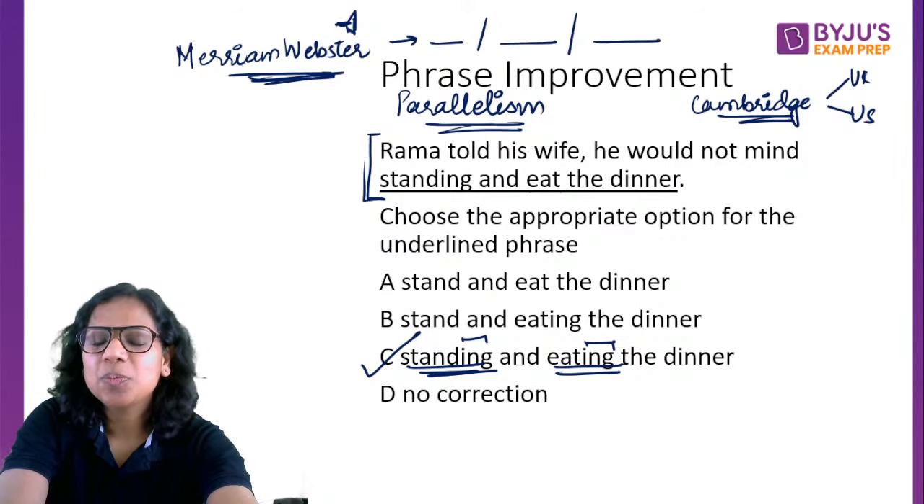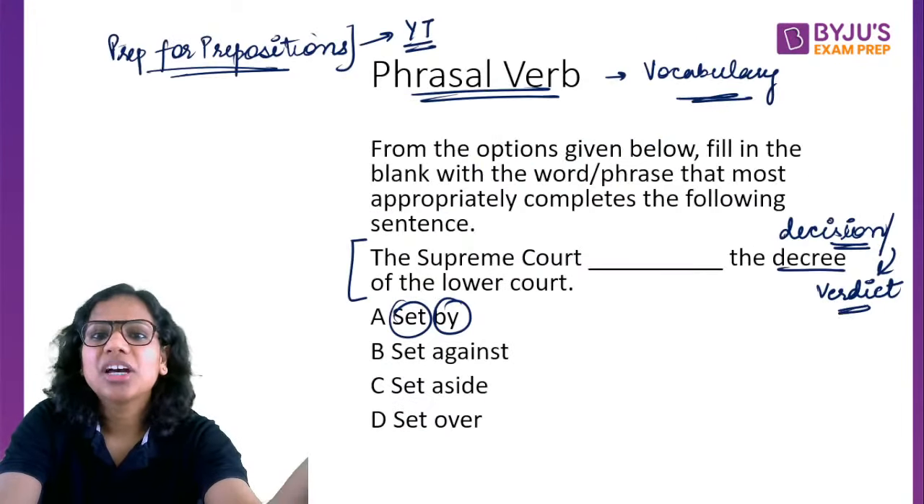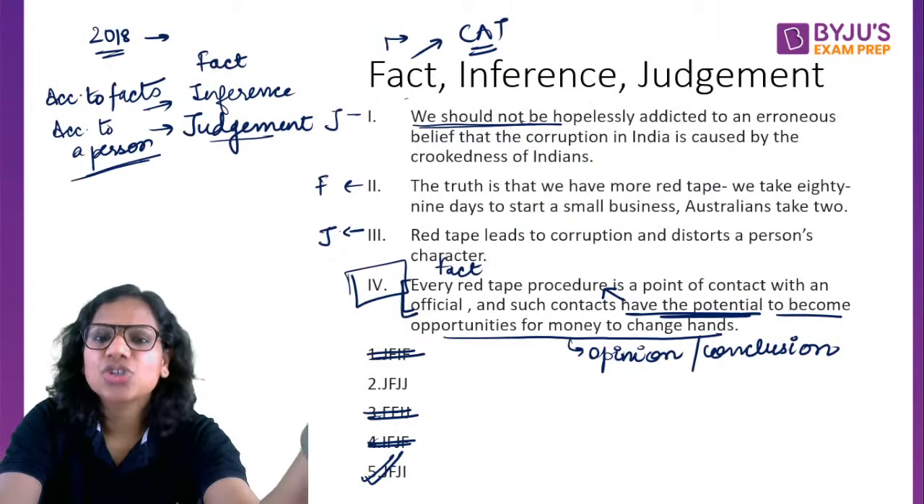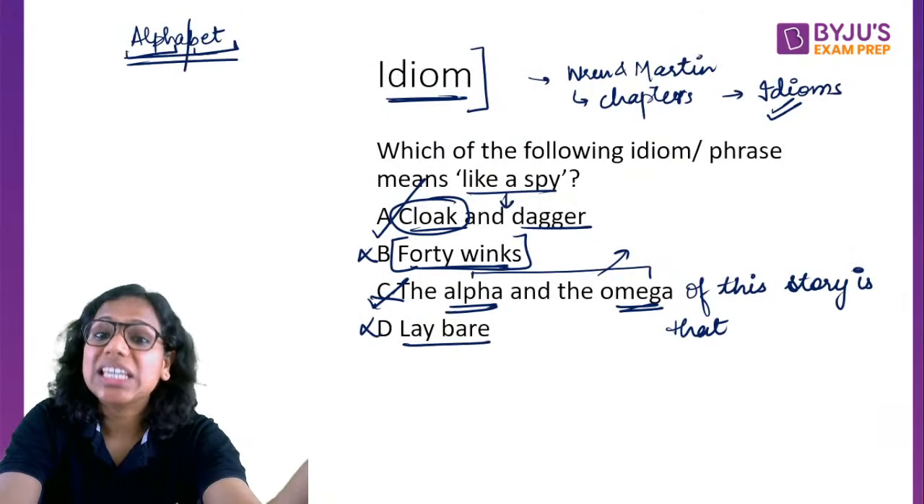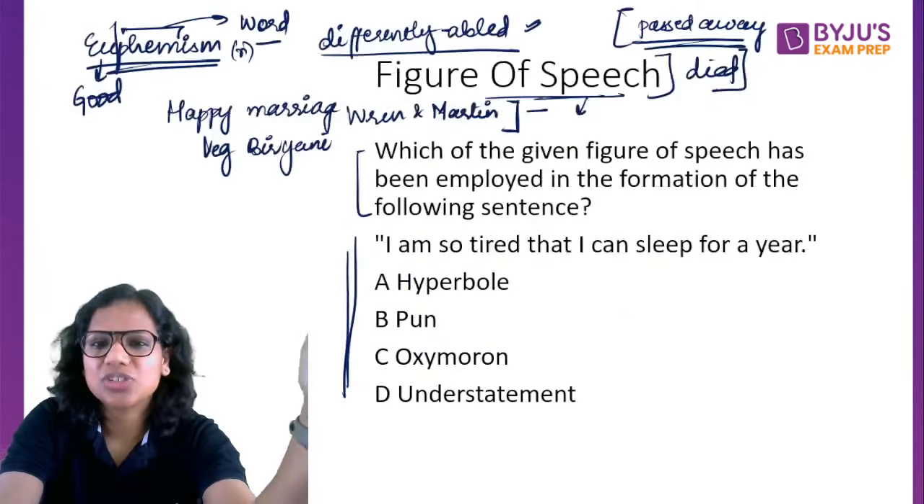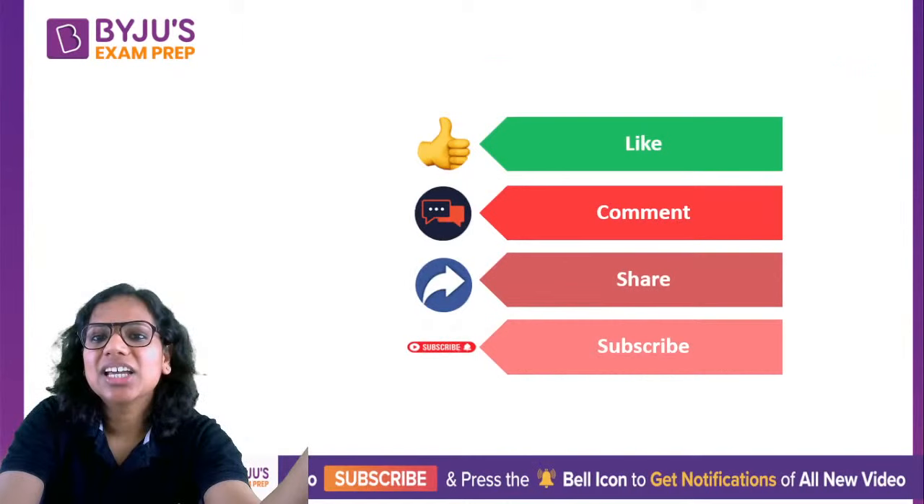And I hope these question types helped you. We've talked about phrase improvement, word usage, tenses, phrasal verbs, prepositions, figures of speech, FIJs, antonyms, idioms, and word application, a very new, unique question type that I spotted in CMAT. Right?